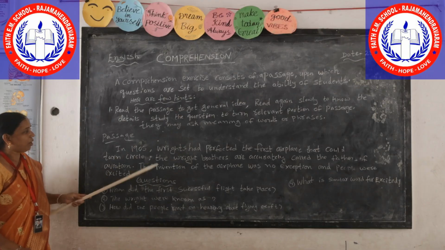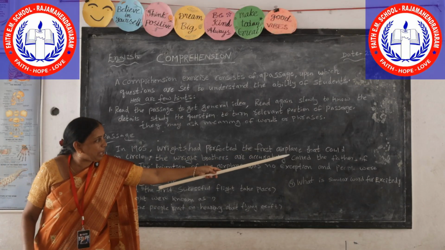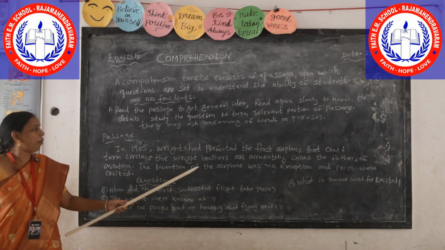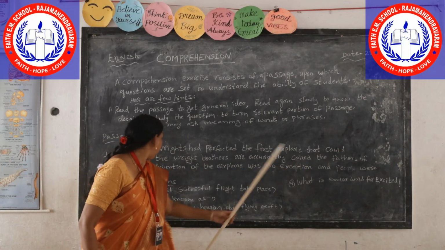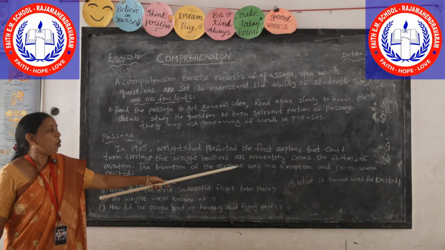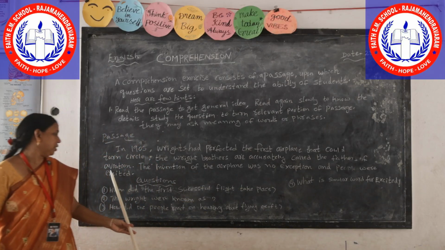In 1905, Wright perfected the first airplane that could turn circles. So the Wright brothers are accurately called the father of aviation. The invention of the airplane was no expectation, and people were excited.